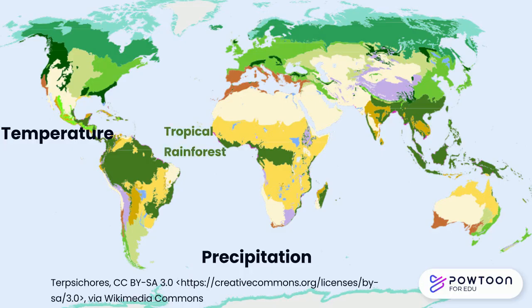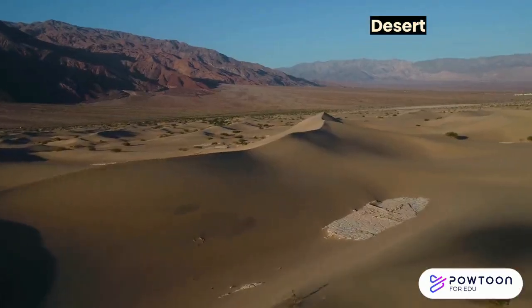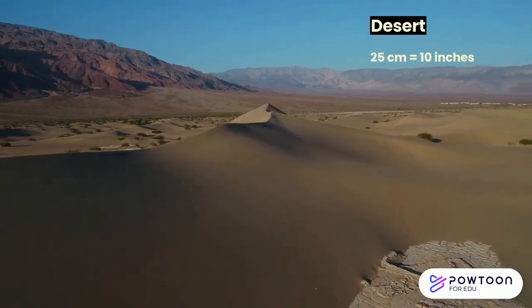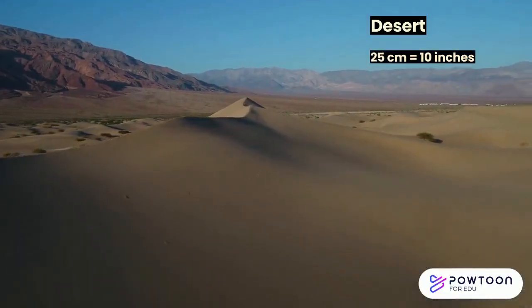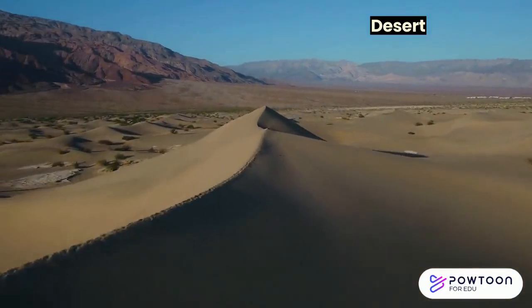As we move away from the equator, temperatures decrease and the biome changes. Lack of rainfall can cause grasslands, savanna, or chaparral to form depending on temperature. Deserts occur when precipitation is even lower. Deserts receive less than 25 centimeters of precipitation in a year. Plants and animals must adapt to the shortage of water to be able to survive in this biome.